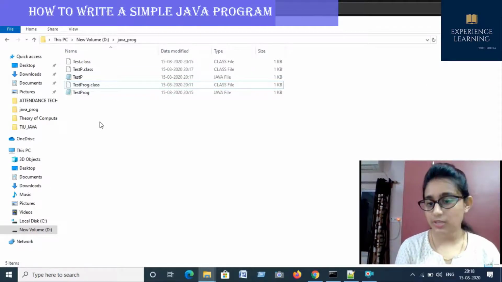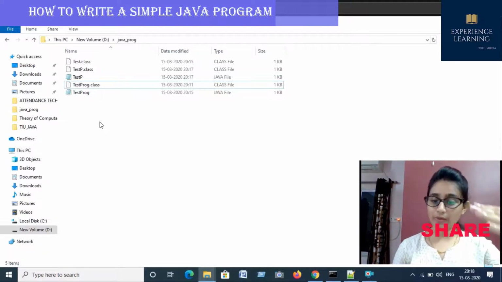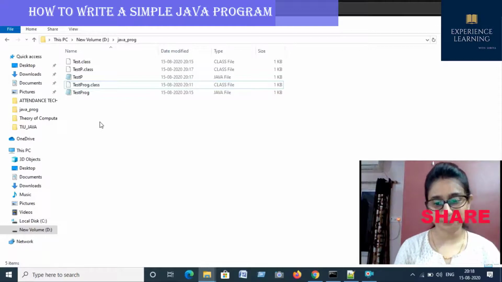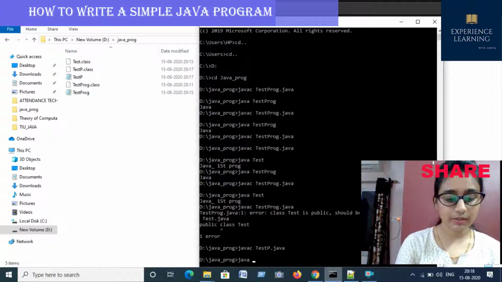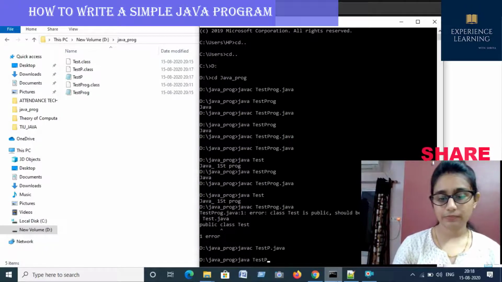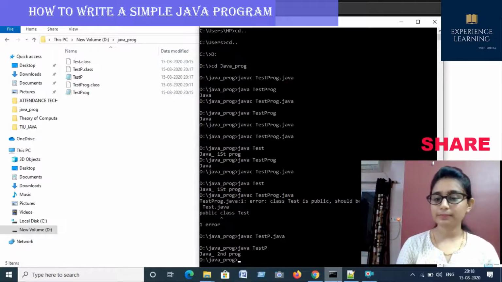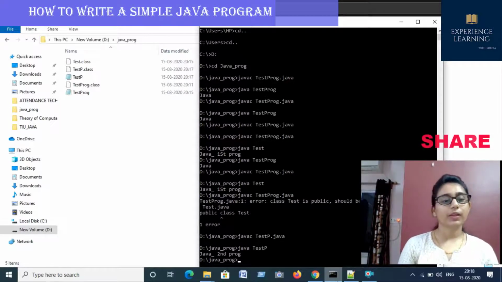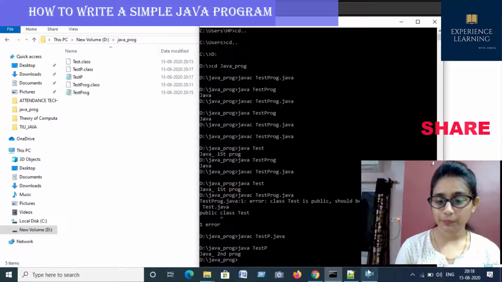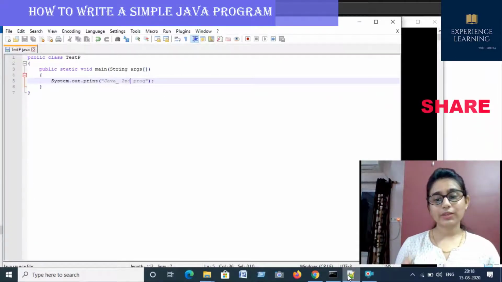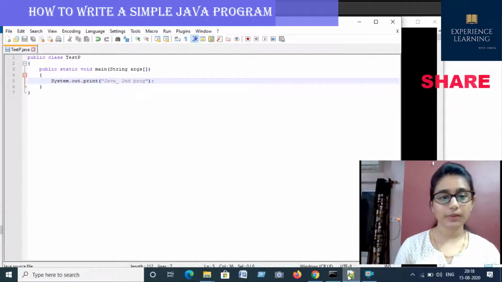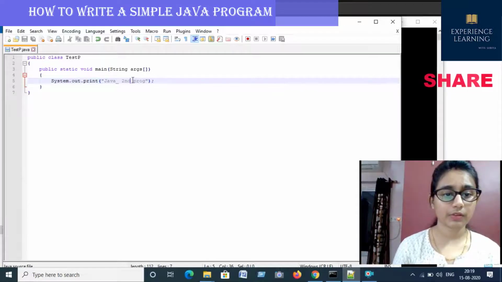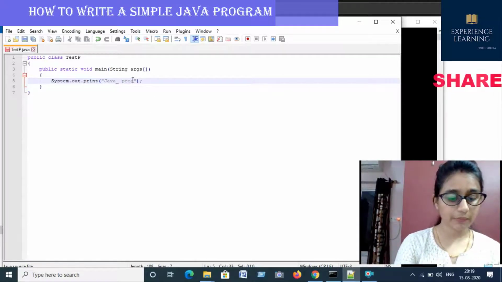I have already discussed about it. But if you are making it public, that time the file name and class name should be the same. Okay, now I'm just going to run it: java test p. Now check. We're getting the result, Java second program. Now I would like to take the input from the command line. So here I am going to write it in this way.